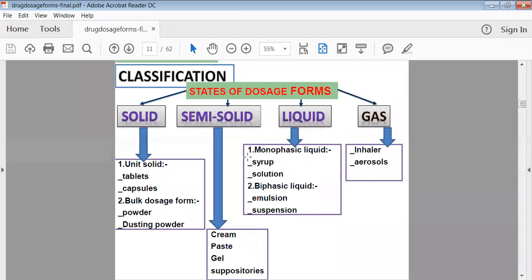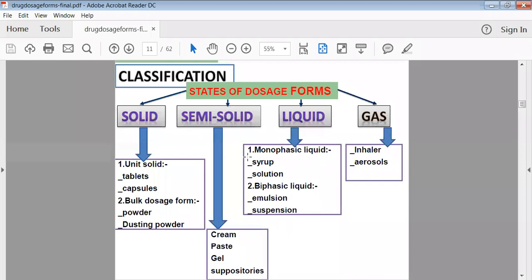Then semi-solid dosage form. Semi-solid dosage forms examples are cream, paste, gel and suppositories. You might have used creams many times. Then paste, your toothpaste is there. Medicated toothpastes are there nowadays. Sensodyne is an example for sensitivity, to avoid the sensation in your teeth.